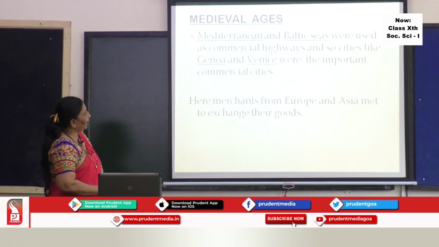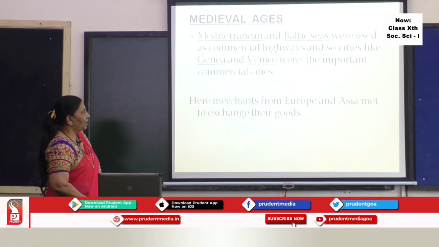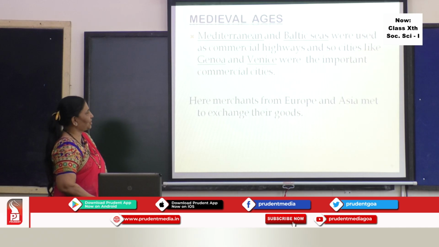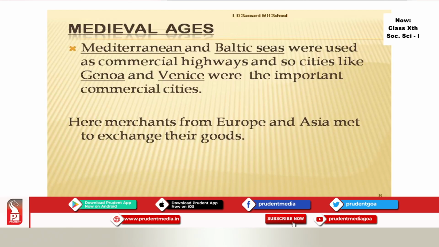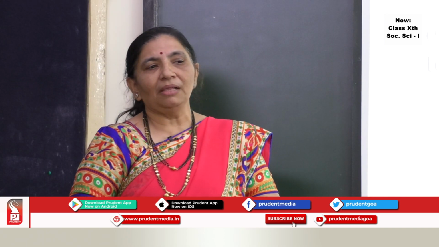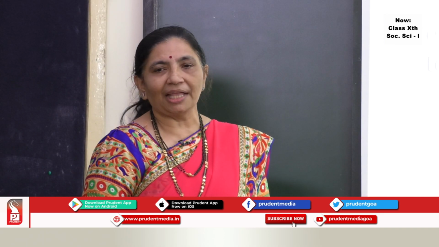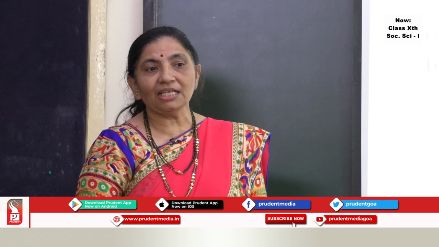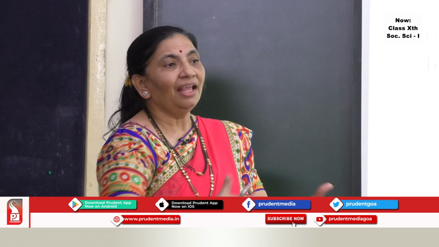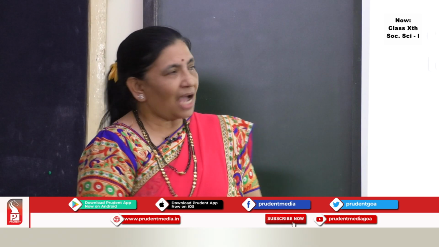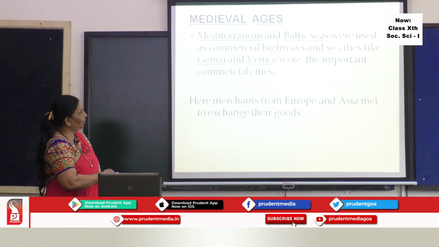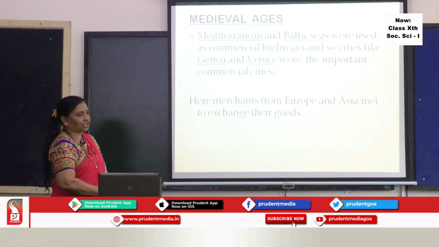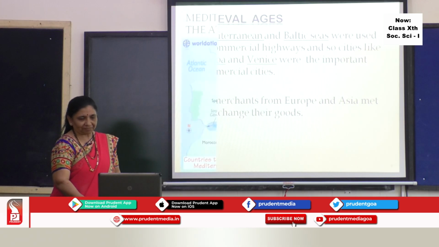Now here at Genoa and Venice, merchants from Europe and Asia used to meet and they used to exchange the goods. Students, like in Goa, you may see that people gather from all over Bardez Taluka to Mapusa, and there they are selling the goods. Similarly, here also at Genoa and Venice, they used to exchange the goods.